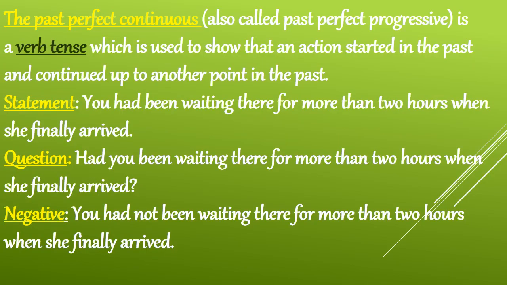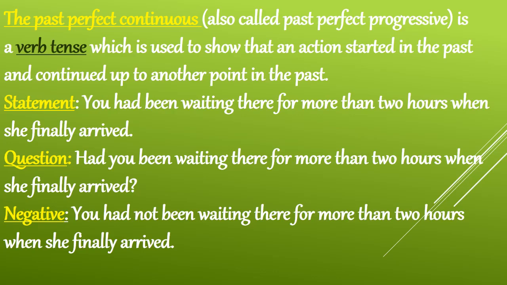The past perfect continuous is also called past perfect progressive. It is a verb tense which is used to show that an action started in the past and continued up to another point in the past. In statement, for example, you had been waiting there for more than 2 hours when she finally arrived.